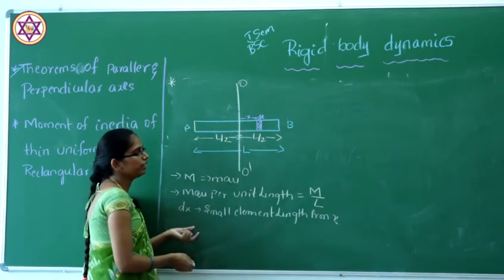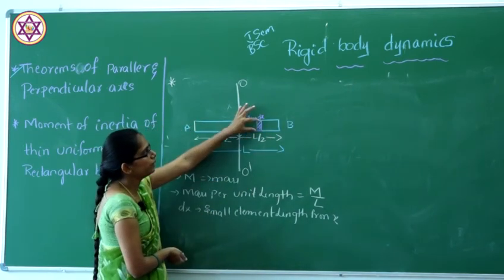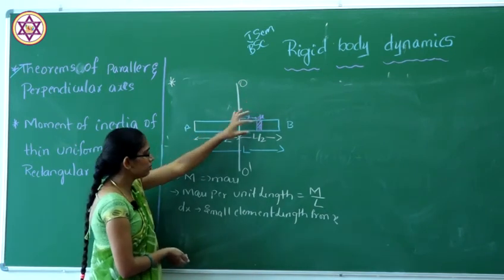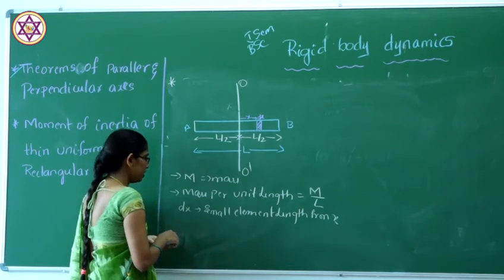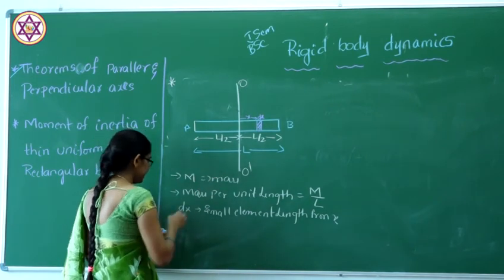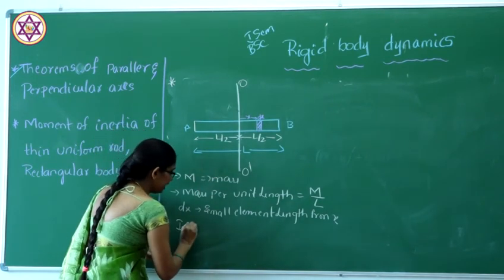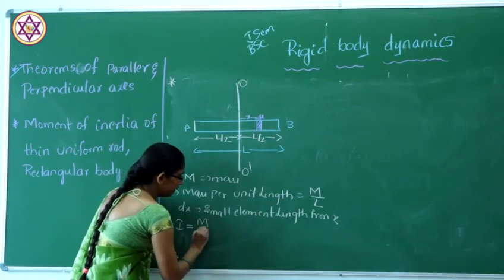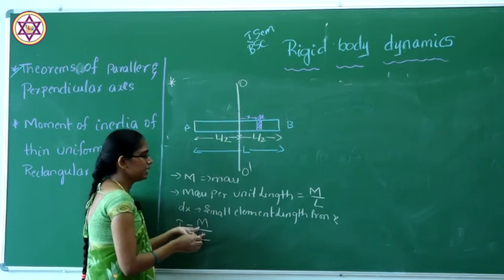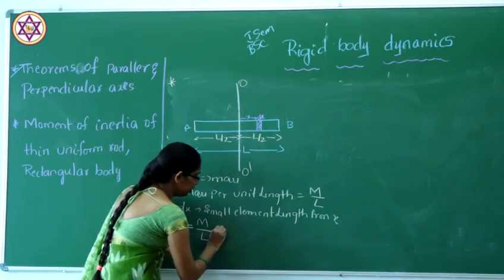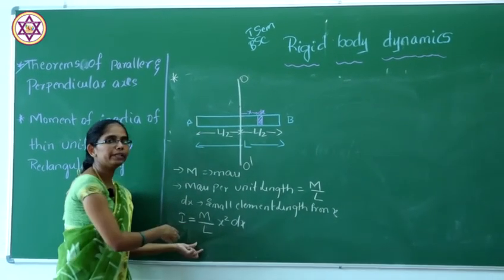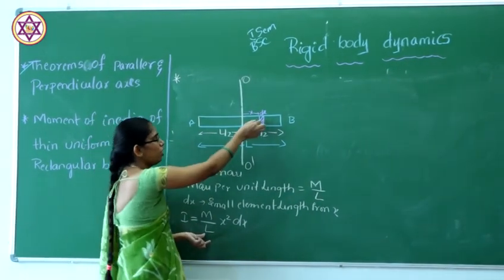So here we have to find the moment of inertia of the small element. The moment of inertia of the small element, that is dx, will be given by I equal to m by L, that is the mass per unit length, into x square into dx. This will be the moment of inertia of a small element.